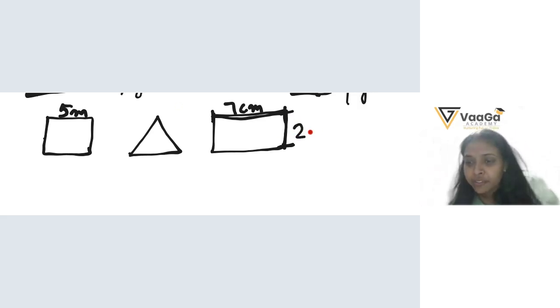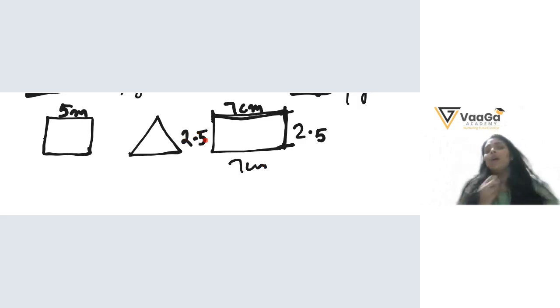Okay, so this side is 2.5. So if this is 7, how long is this? This is also the same, 7. And what about this? Same, 2.5. Now, can you add all these sides for me?